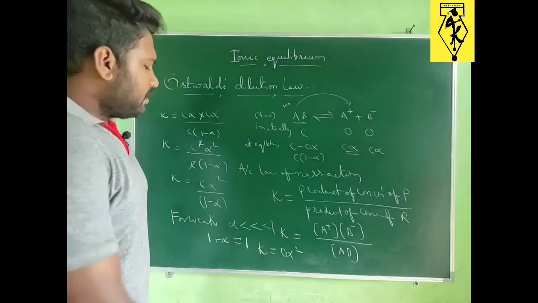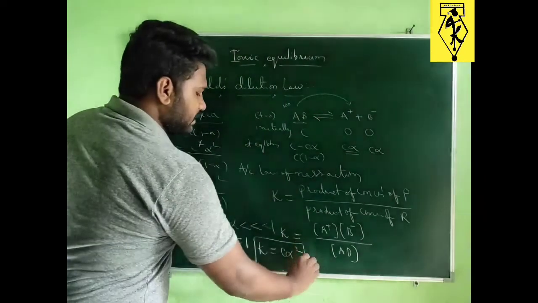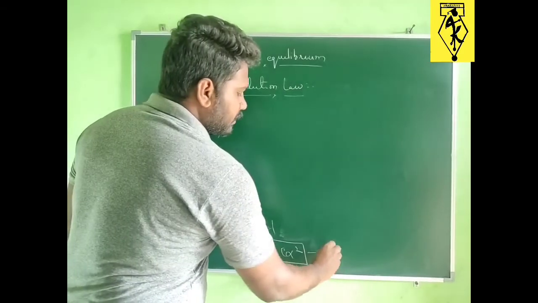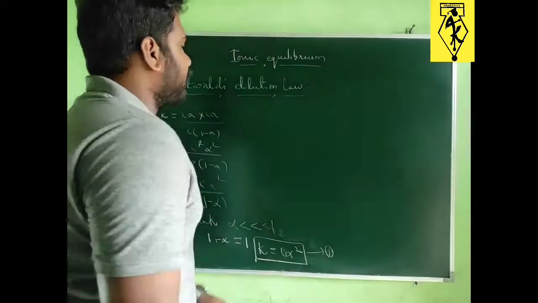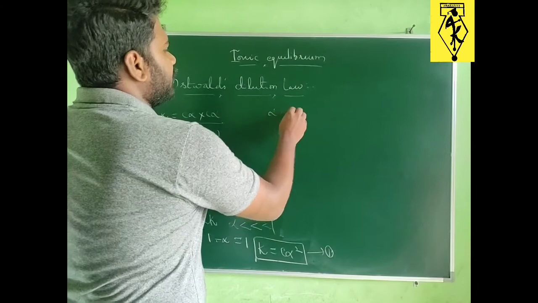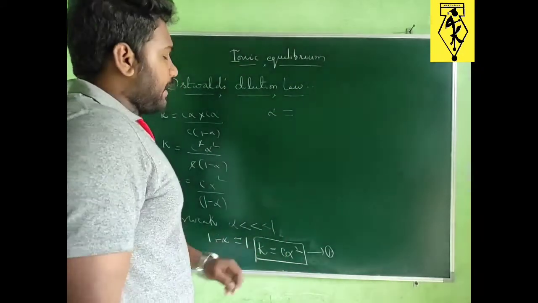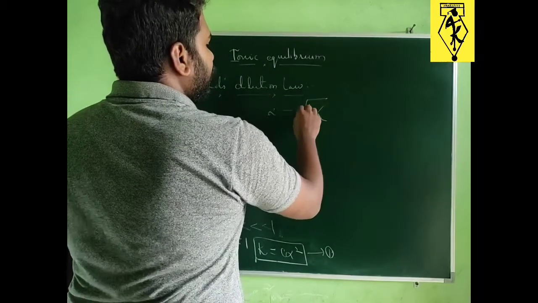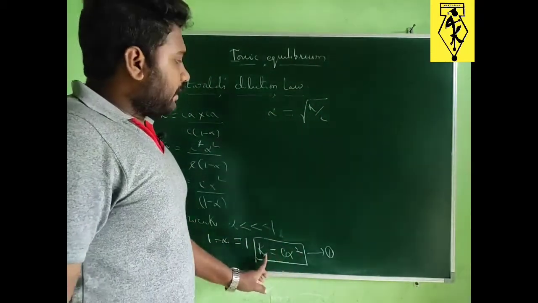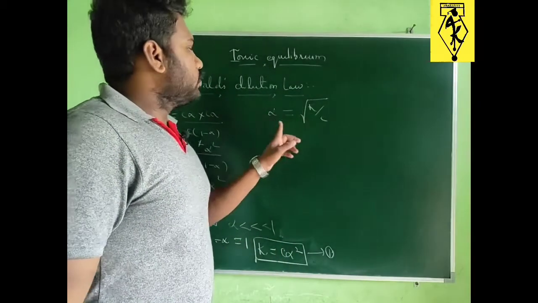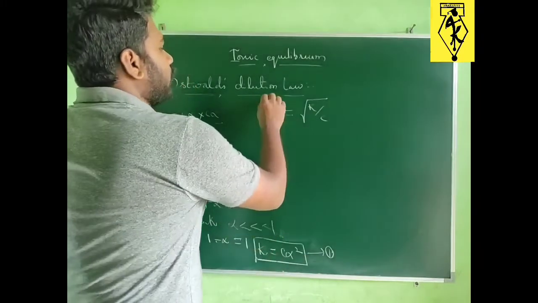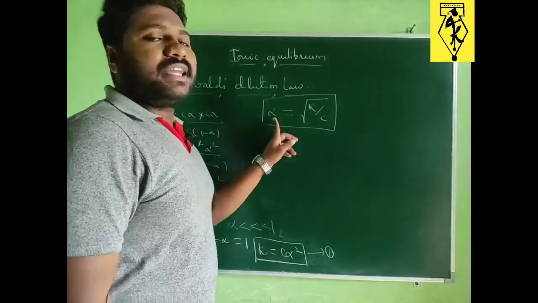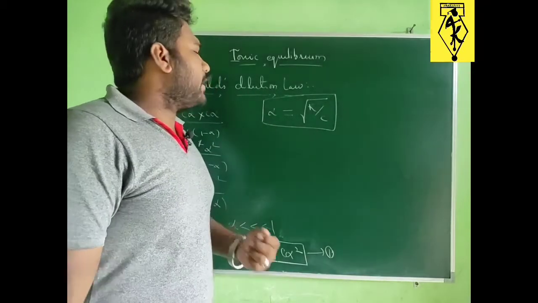Next, from this equation we will obtain some expressions, important expressions from the exam point of view. We will discuss them now. Let us take this equation as 1. So from this equation, the degree of dissociation alpha can be written as K divided by C, and we are sending this square to this side, so we are getting square root. So alpha is equals to square root of K by C. This is another equation. So from this equation we can calculate the degree of dissociation or ionization.